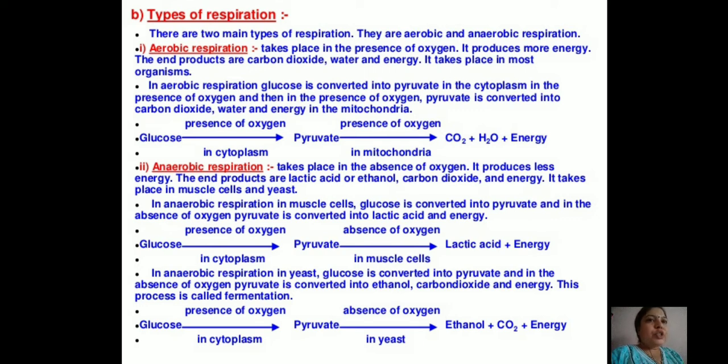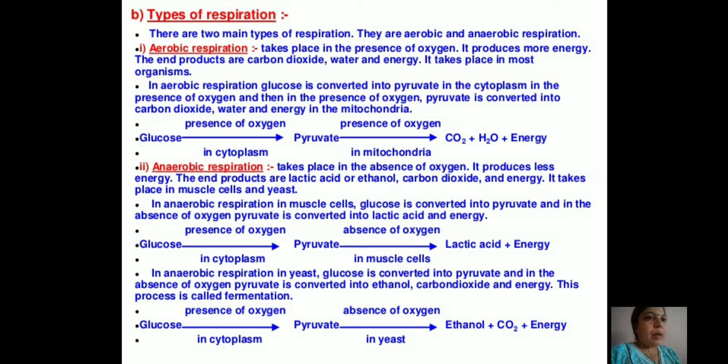So in aerobic respiration, glucose is converted into pyruvate inside the cytoplasm in the presence of oxygen, and then in the presence of oxygen the pyruvate also gets converted into carbon dioxide, water and energy inside the mitochondria. So glucose in presence of oxygen inside the cytoplasm synthesizes pyruvic acid or pyruvate, and this pyruvic acid gets converted into carbon dioxide, water and energy in presence of oxygen inside the mitochondria.